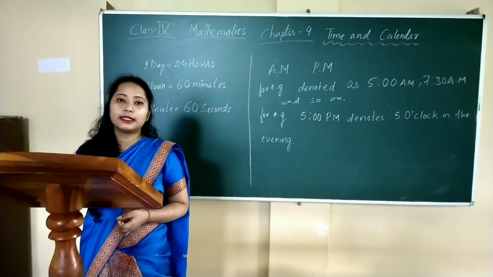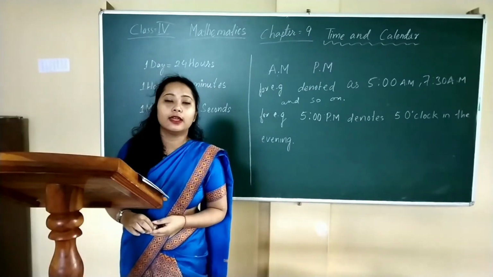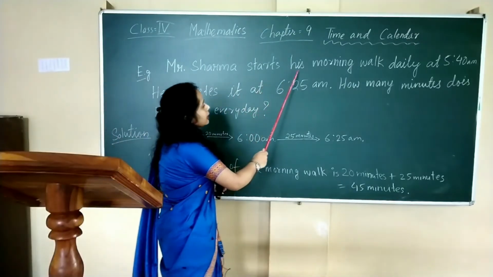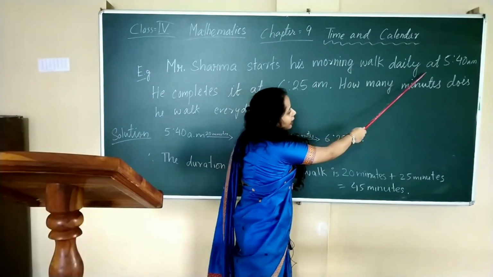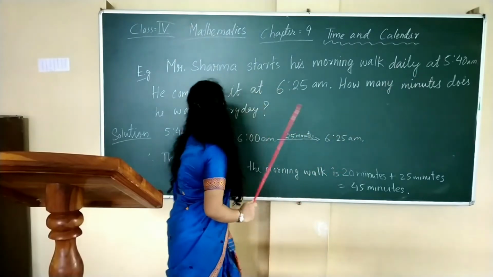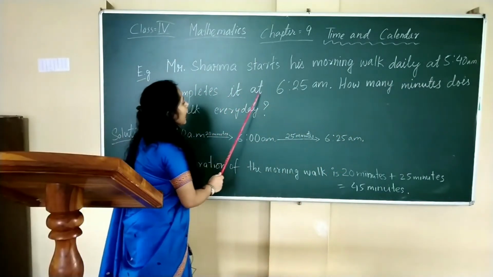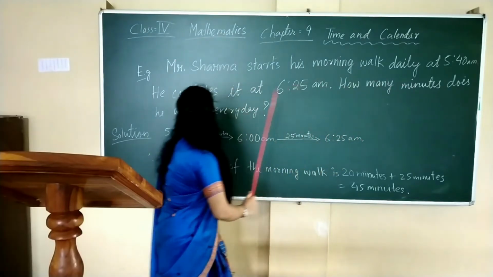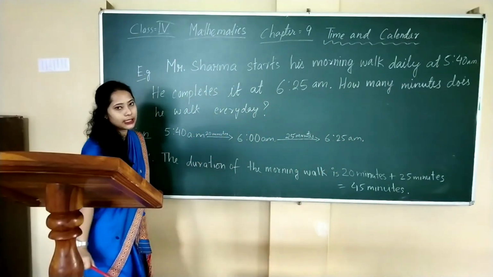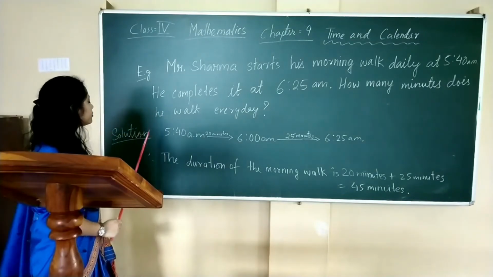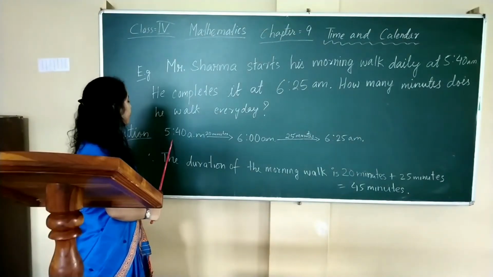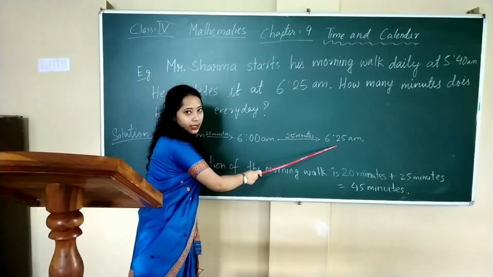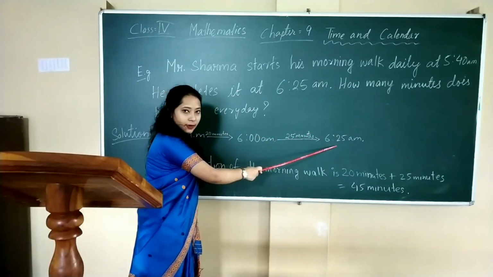Now we will see one example. Mr. Sharma starts his morning walk daily at 5:40 AM. He completes it at 6:25 AM. How many minutes does he walk every day? Here's the solution. He starts at 5:40 AM and he completed at 6:25 AM.